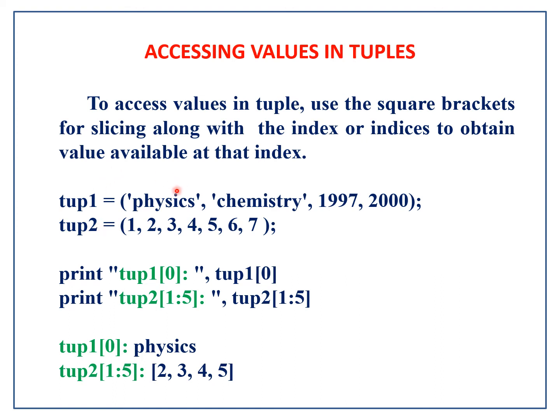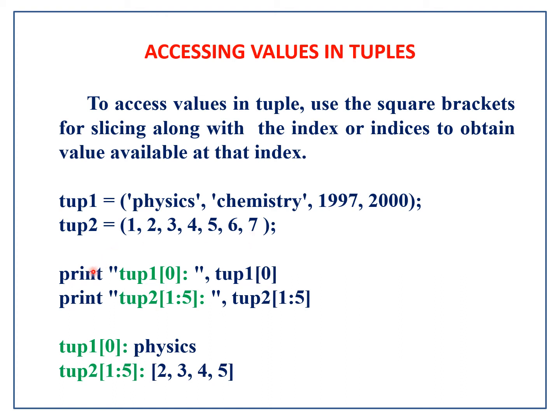The thing you have to remember is physics is at TUP1 of 0, chemistry is at TUP1 of 1, 1997 is at TUP1 of 2, 2000 is at TUP1 of 3. Similarly, here the value 1 stands at 0th place, 2 stands at the first place, 3 stands at the second place, and so on. We see that 7 stands at the 6th place.